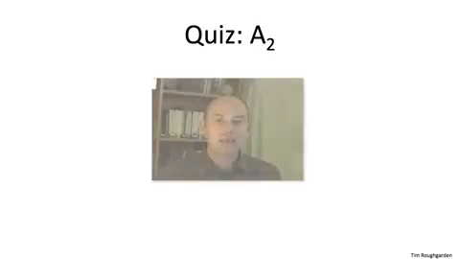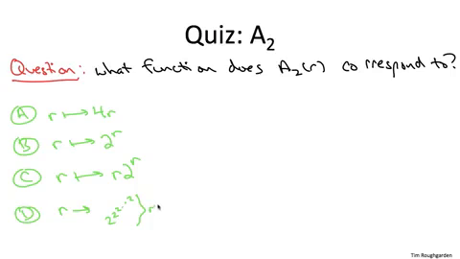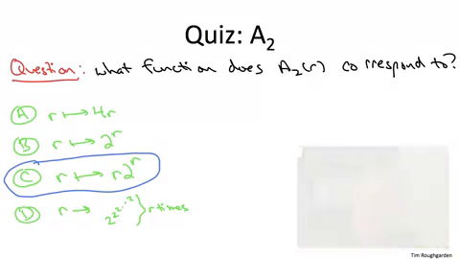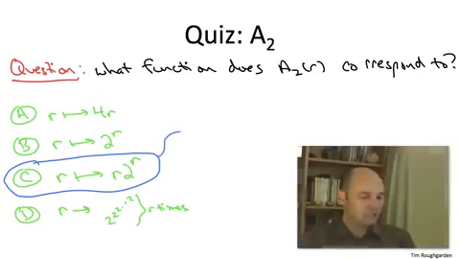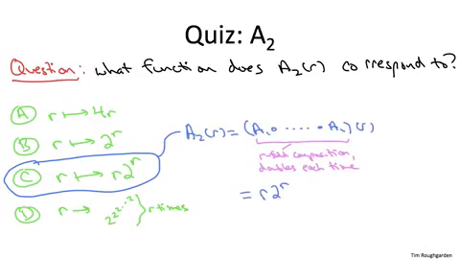So let's now move from A1 to A2. Let's think about exactly the same question, fixing k at 2 and regarding it as a function of r only. What function is it? So the answer here is C. For every positive integer r, A2 of r is equal to r times 2 to the r. And the reasoning is the same as before. Remember, A2 of r just means you apply A1 r times. In the last quiz, we discovered that A1 was doubling. So if you double r times, that has the effect of multiplying by a 2 to the r factor.